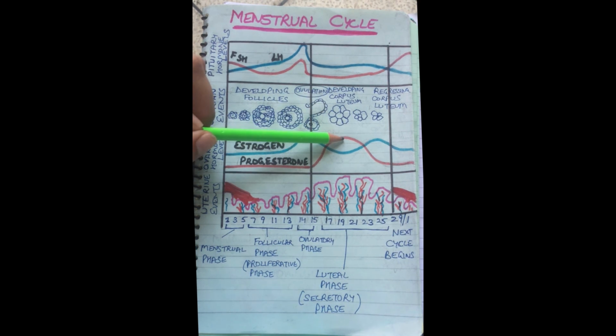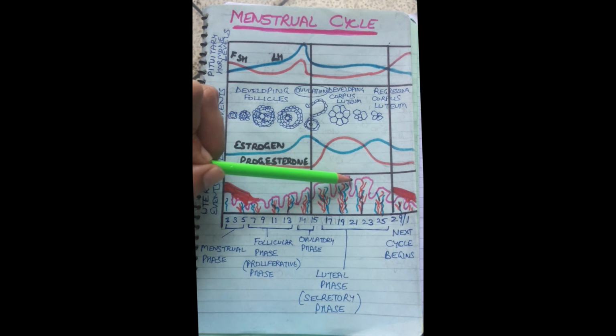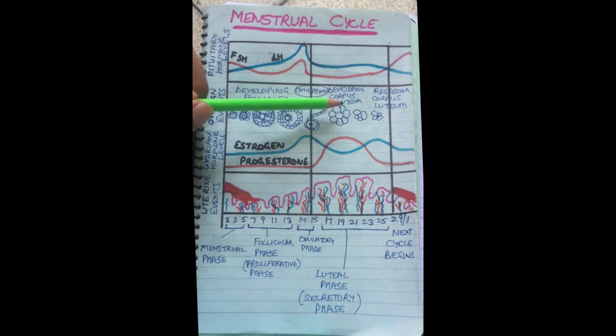And this progesterone in turn is maintaining the thickening of the endometrium. So you can see here the endometrium wall also thickened. So the corpus luteum increases progesterone levels, and in fact the corpus luteum is producing progesterone, and progesterone in turn is maintaining the endometrium wall.